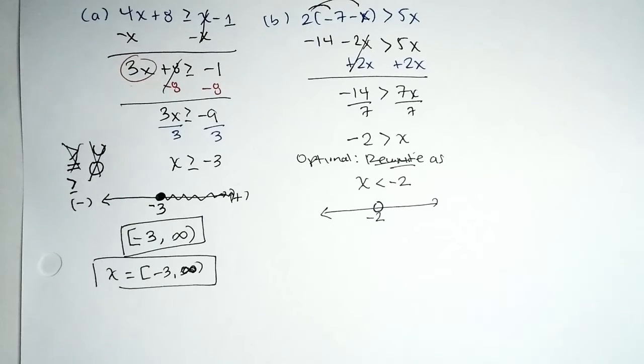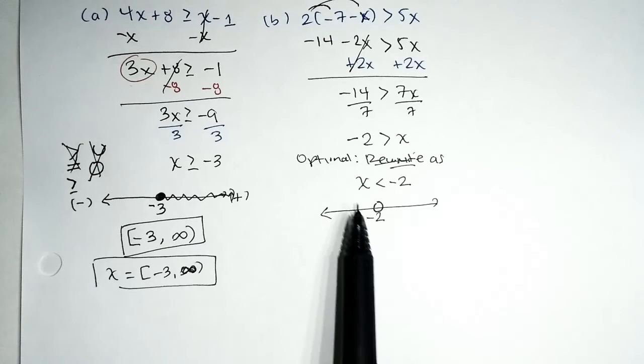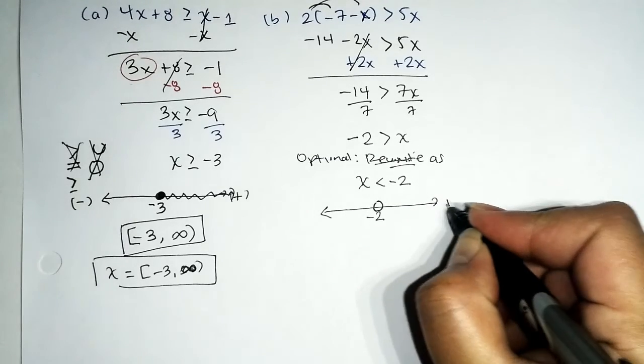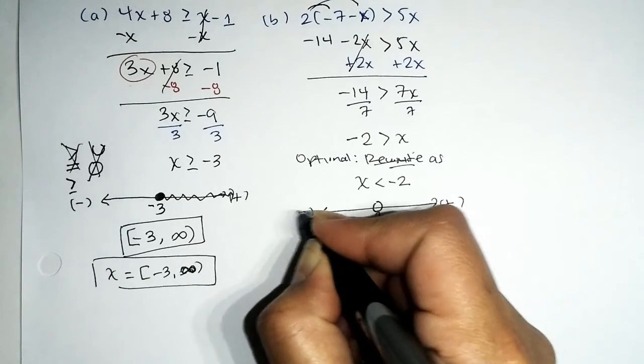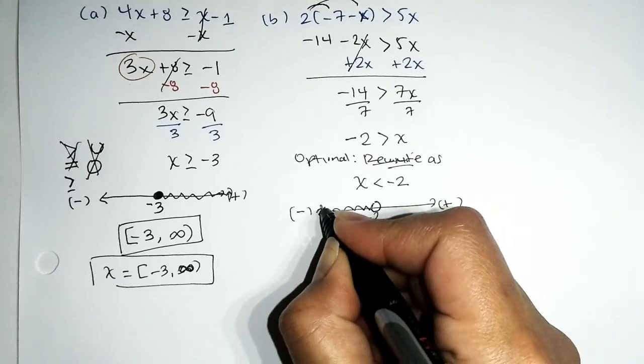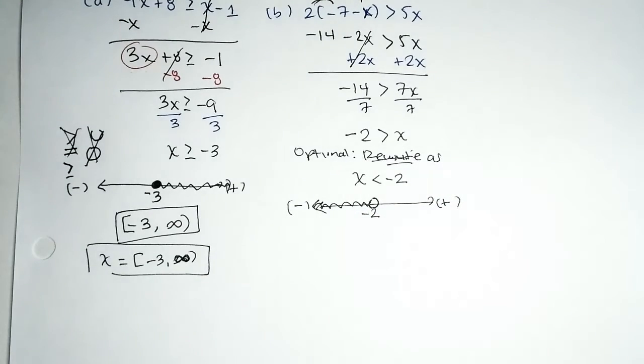The books will say open circle, or depending on your book, you put a parenthesis. If you put a parenthesis, you are going to open it towards the actual solutions. In this case, we want to graph the numbers that are strictly less than negative 2. Again, this is a number line, so values to the right are larger, values to the left are smaller. So we're going to pull towards the left, towards negative 3, negative 4, negative 5, and so forth.